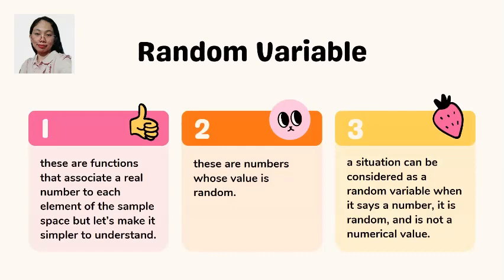Let's say, for example, you are running a sari-sari store. The number of candies sold every day is considered a random variable. Why? Because of the given itself. It says number, therefore satisfying the first condition stated earlier. Second, you cannot predetermine the number of sales for the candies, therefore it is random. There you go, a random variable.